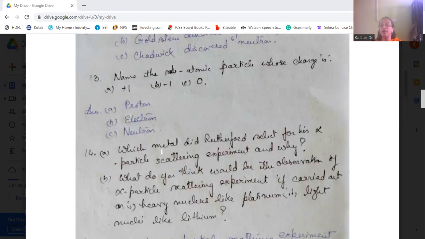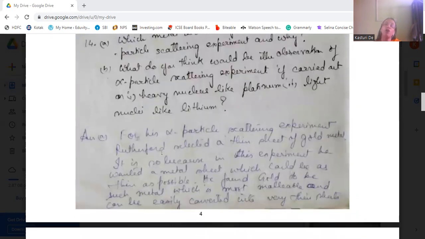Now, which metal did Rutherford select for his alpha particle scattering experiment, and why? What do you think would be the observation of the alpha particle scattering experiment if carried out on heavy metals like platinum and light nuclei like lithium? For his scattering experiment, Rutherford selected a thin sheet of gold metal. So what metal did he select? He selected gold, and it was a thin sheet of gold.